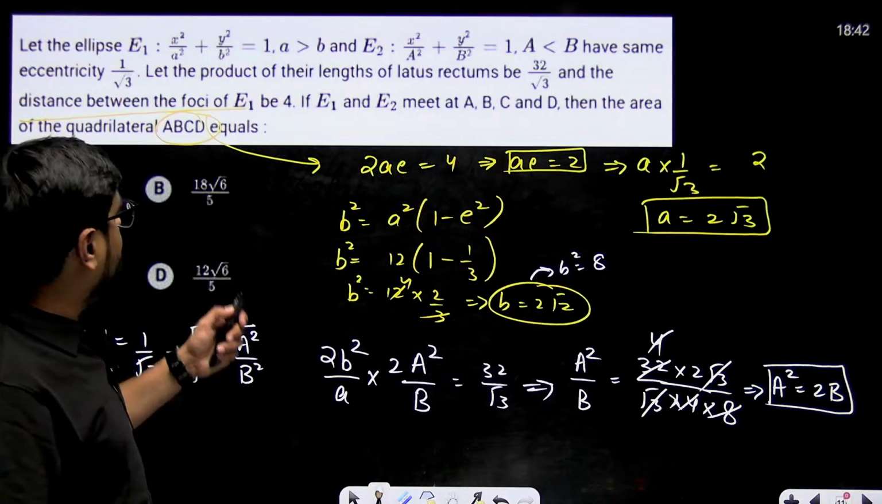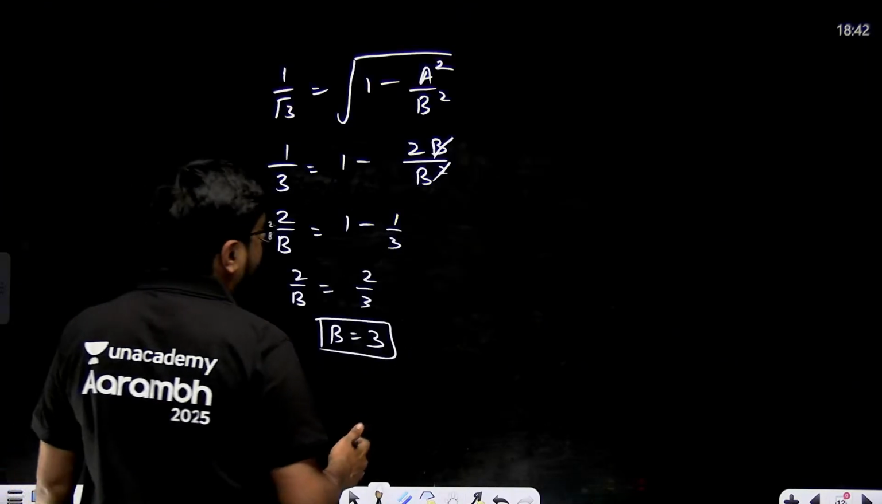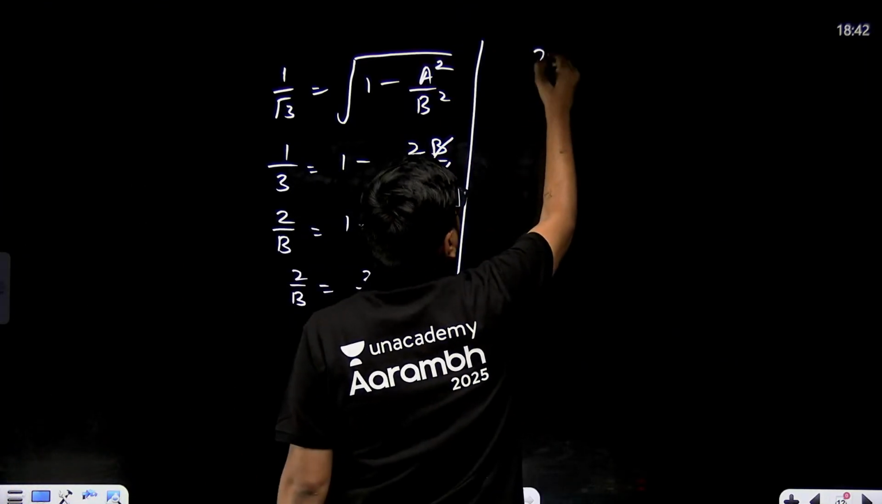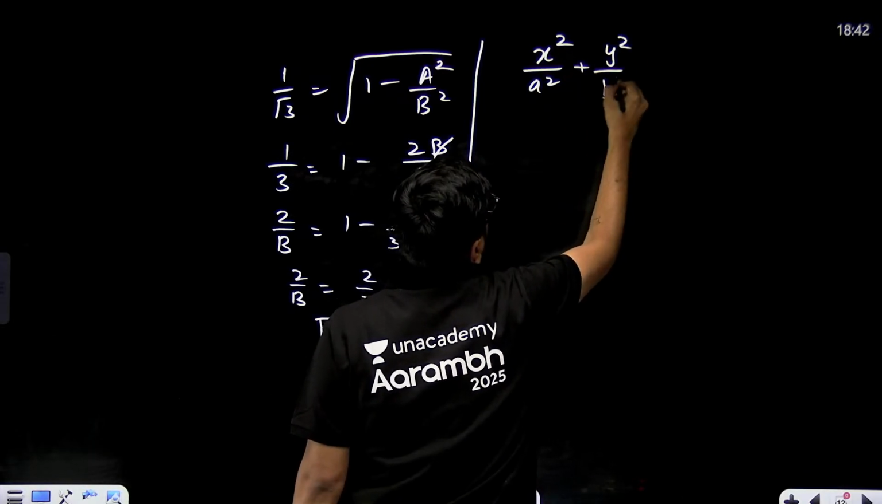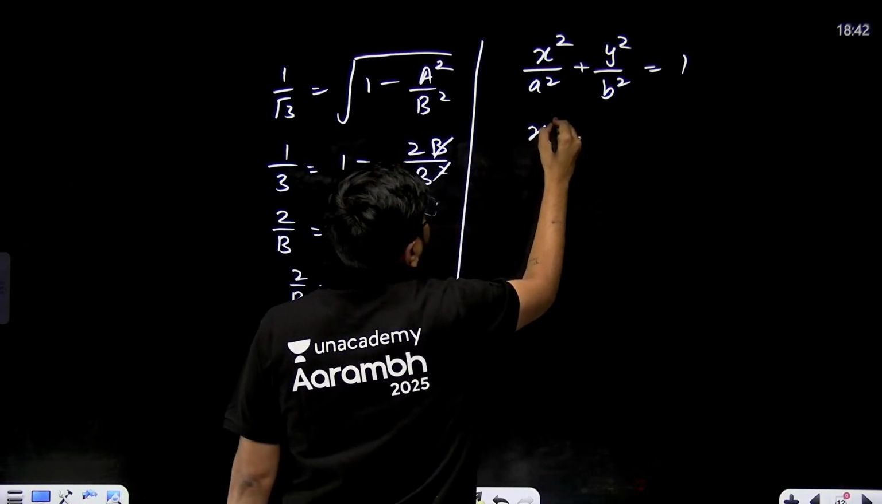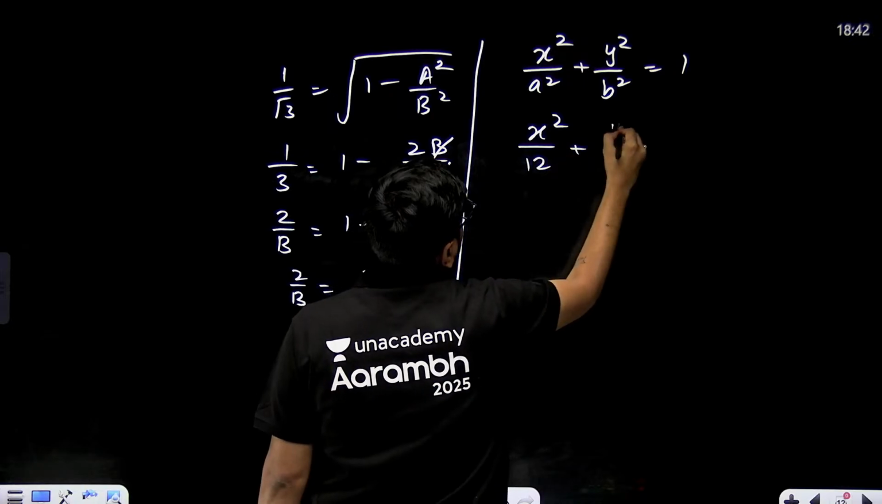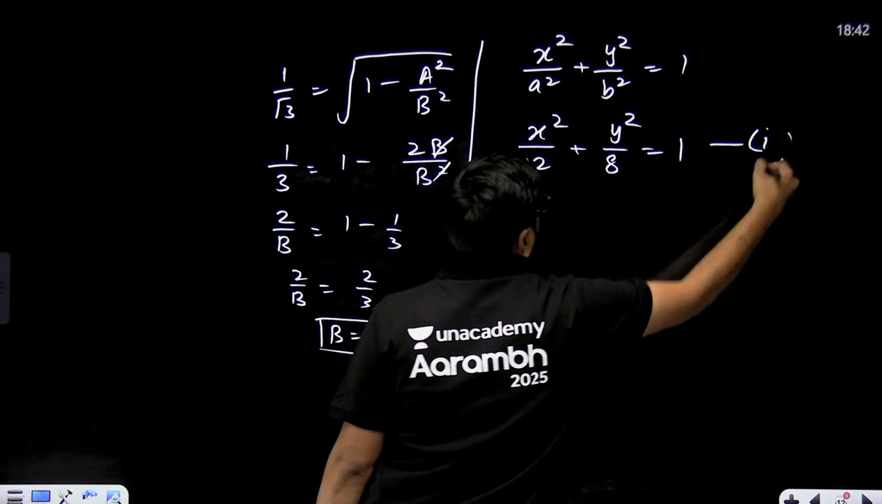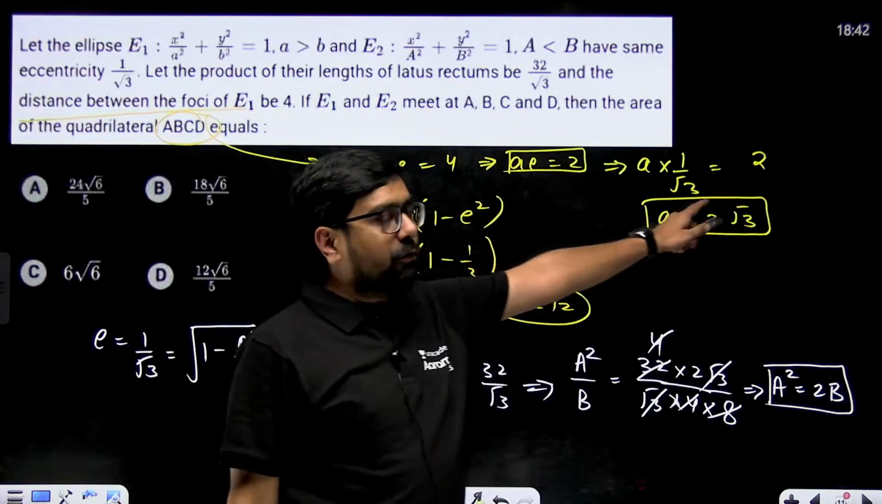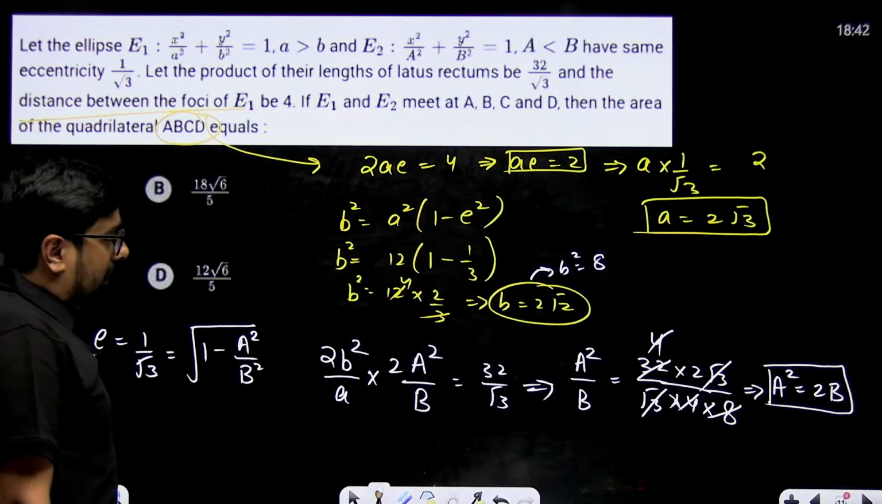So your first ellipse is what? X square by A square plus Y square by small b square equal to 1. That means X square by 12 plus Y square by 8 is equal to 1 is your ellipse number 1, right? A square will become 4 times 3, which is 12.